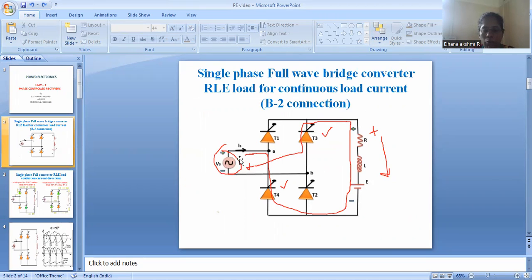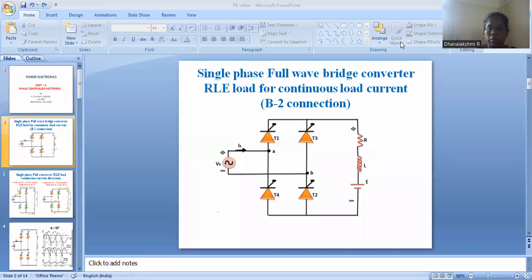The current flows in the positive cycle through thyristors T1 and T2, and in the negative cycle through T3 and T4. We'll go for the next slide.